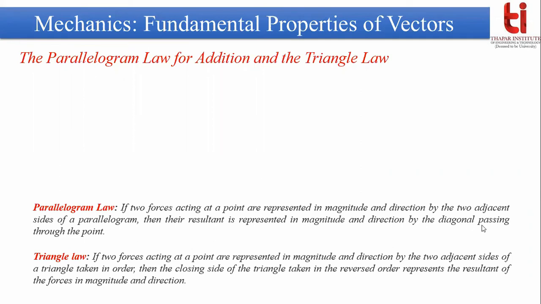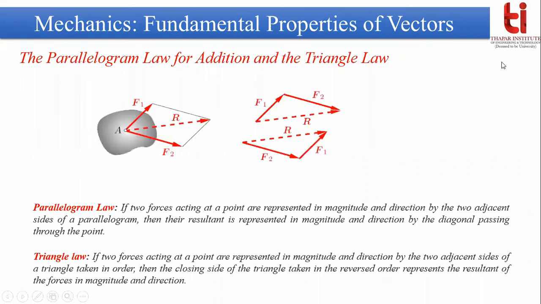There are two theories which will help you find the resultant force in the case of a concurrent or non-concurrent system of forces. One is known as the parallelogram law, and the other method is the triangular law. You can apply either method to find the resultant of a system of forces. Suppose a body is subjected to two forces, F1 and F2, and they are concurrent. That means their lines of action pass through the same point.